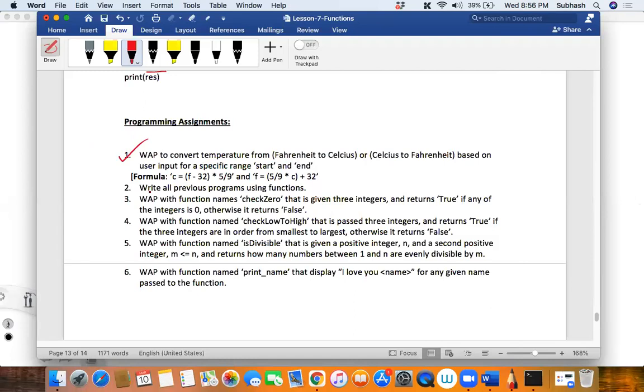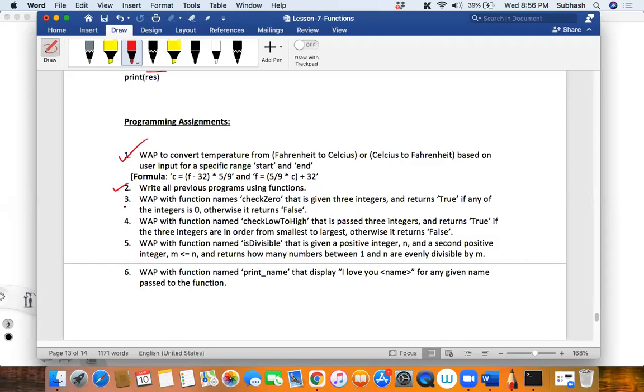Okay, next one. Write all previous programs using functions. What a super question, isn't it? Instead of revisiting all the questions, I simply wrote all the previous programs that you have written. I want you to convert those into functions and make them more modular. Is that okay? This is again a very simple assignment.